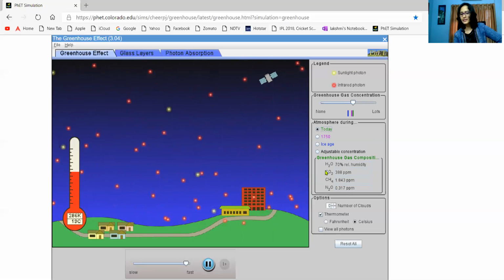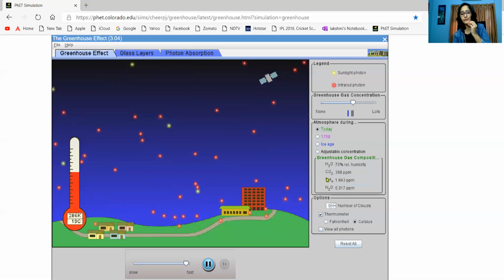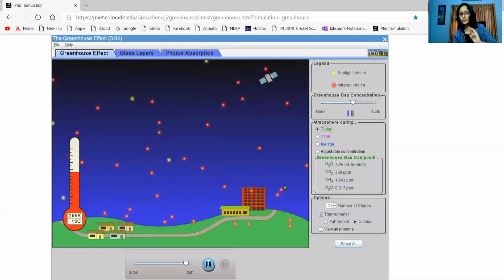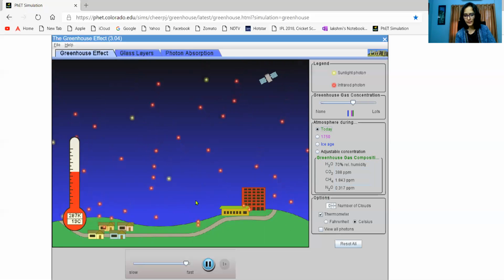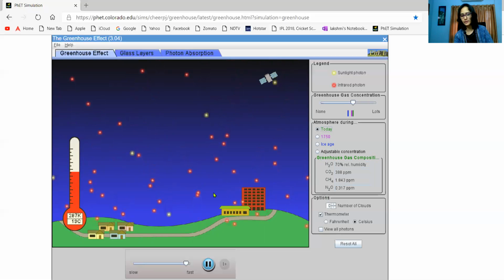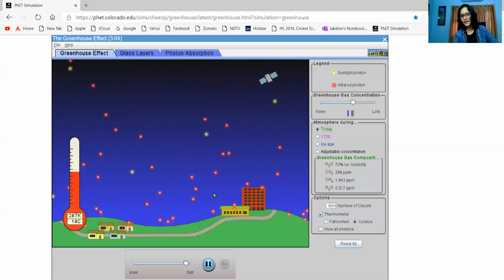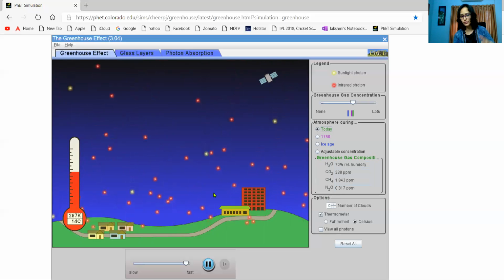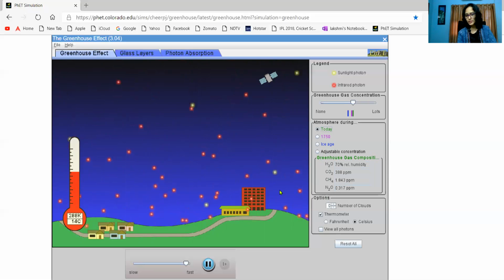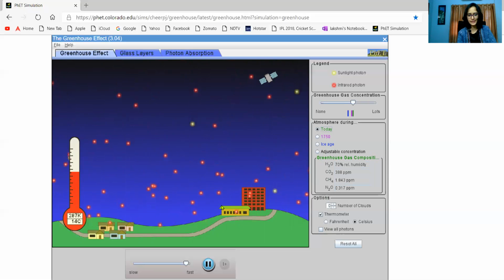So there is a tremendous increase in the levels of carbon dioxide, methane, and nitrogen oxide along with water vapor due to heavy industrialization. Most of the industrialization took place from the 1950s to 2000, and most of the greenhouse gas concentration increased during the past 50 to 60 years only. And as a result, the temperatures have increased tremendously.